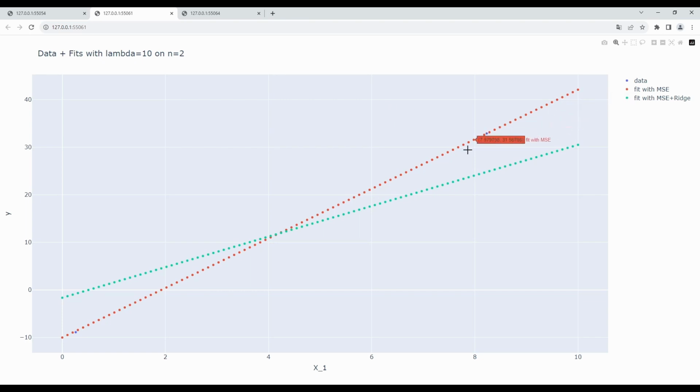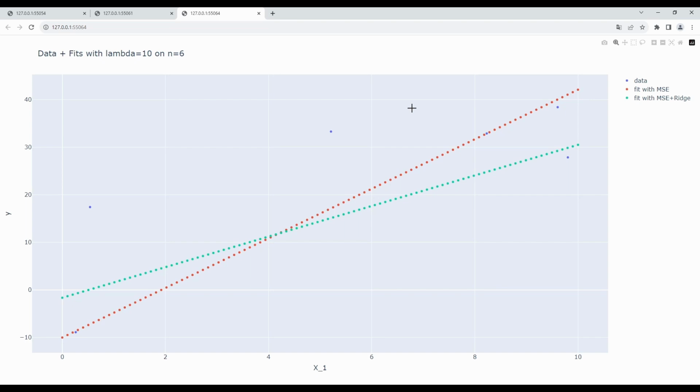So the red line is the fit with the mean squared error objective function, and the green line is the one with mean squared error plus the Ridge term. However, we cannot really say whether this is good or not, since we got only 2 data points, right? But for the fun of it, let's add more data points to it and see how our models would perform in this case.